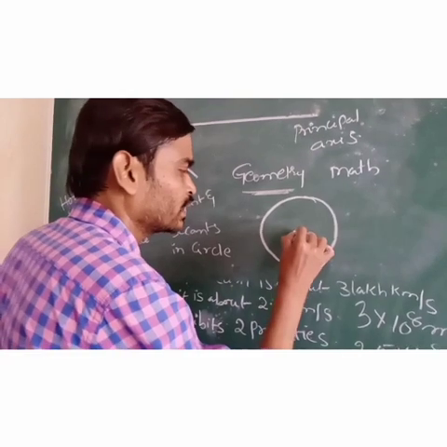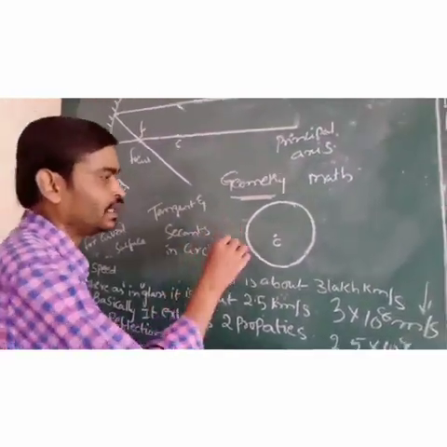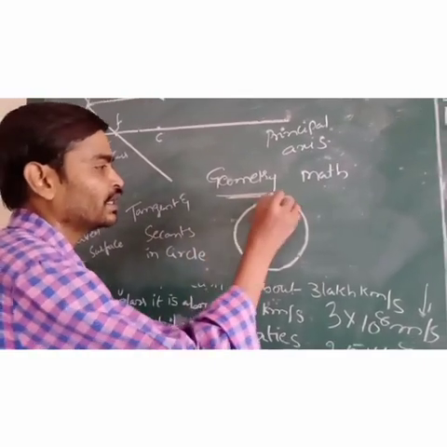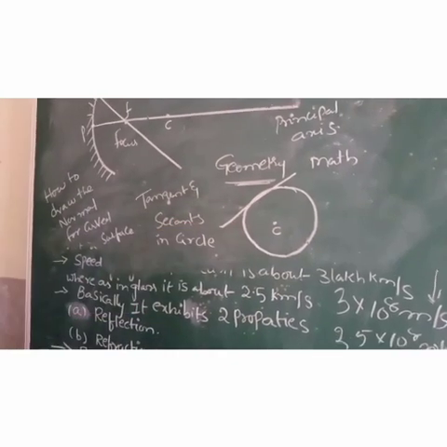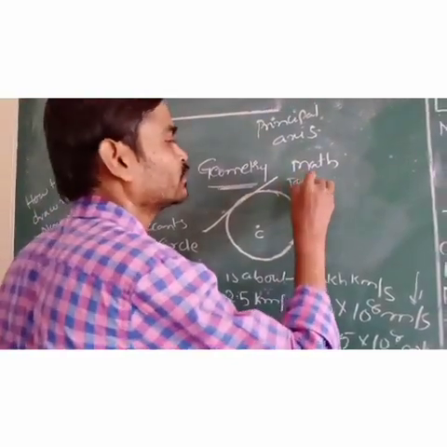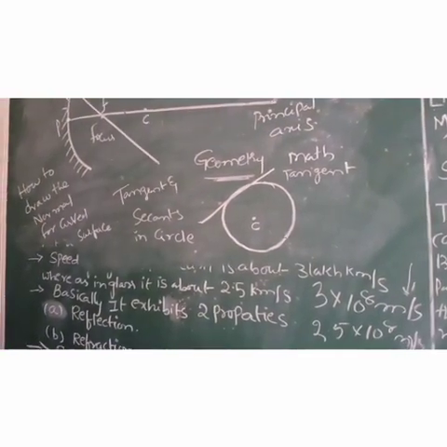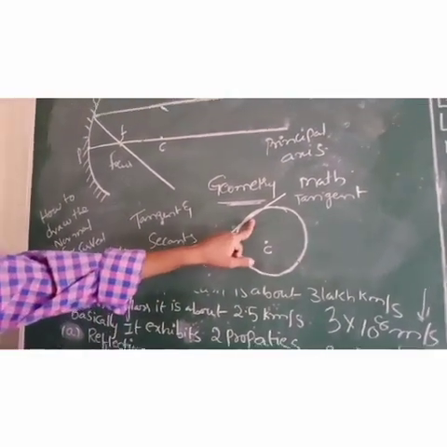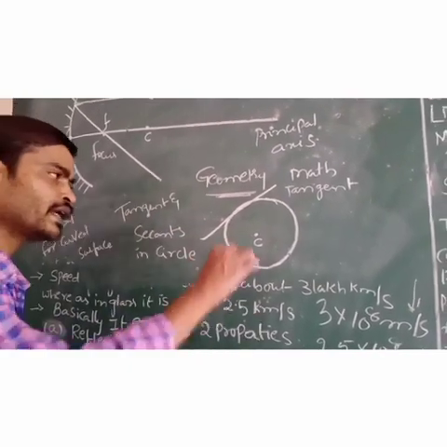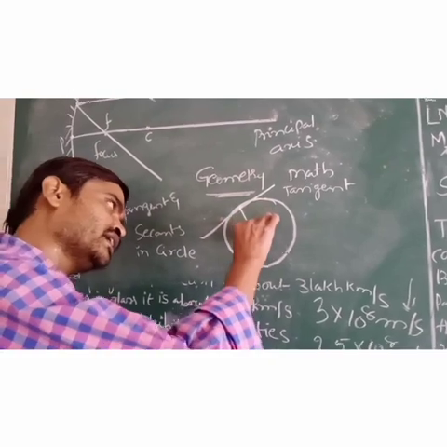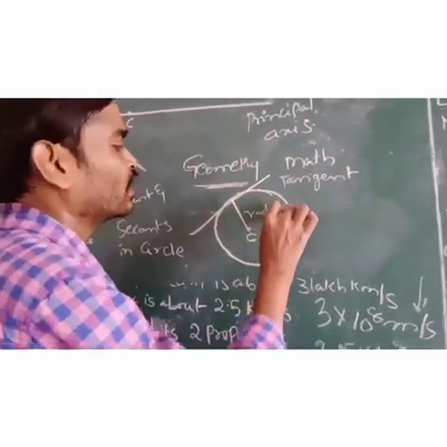This is the center of the circle, and the line which touches the circle at only one point is taken as a tangent. The line which touches the circle at only one point is called a tangent, and the perpendicular line drawn to the tangent is a radius.